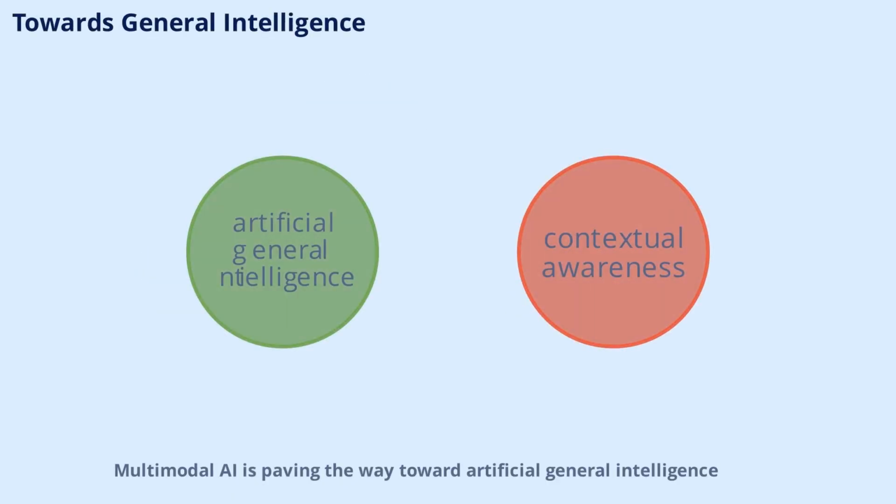Multimodal AI is paving the way toward artificial general intelligence by achieving comprehensive world understanding, human-like reasoning across senses, and contextual awareness. These systems are moving closer to true AGI. The integration of common sense and the ability to process diverse inputs are key milestones on this journey.